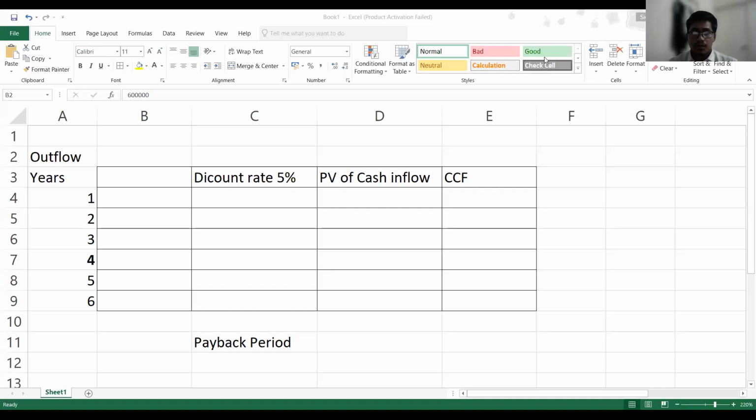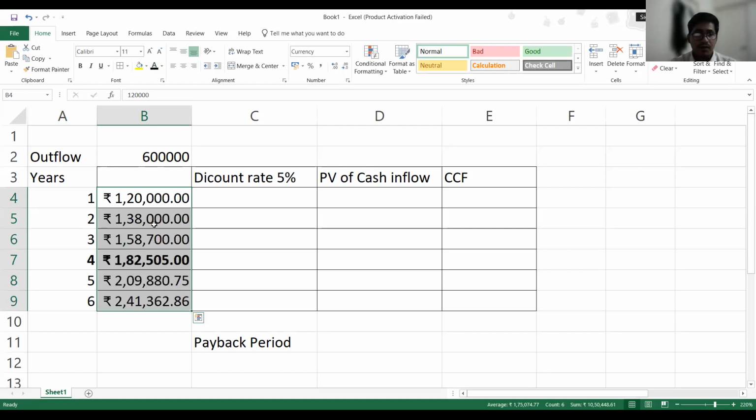Suppose an individual wants to invest some amount in a project. Suppose he is investing in a car. He has invested 6 lakh rupees in the car, so that will be his outflow. After investing 6 lakh rupees, he must be expecting some returns. If he bought a car, he must be using it on rent to generate future revenues. Suppose he has estimated his future revenues for 6 years in this manner: 120, 138, 158, 182, 209, and 241 thousand.